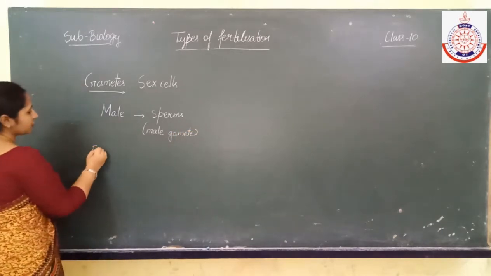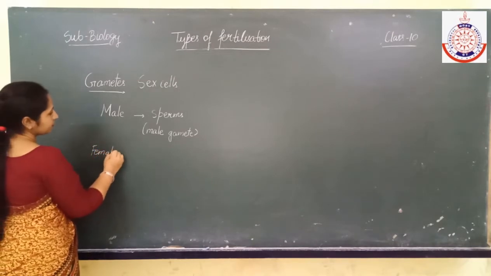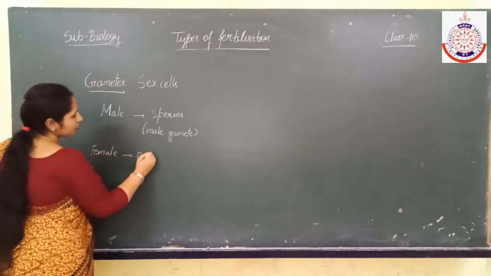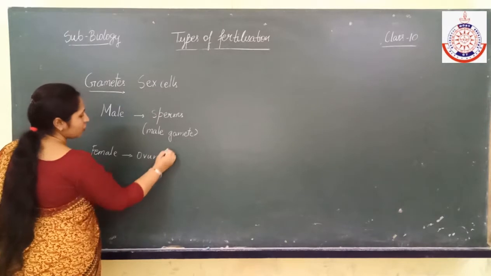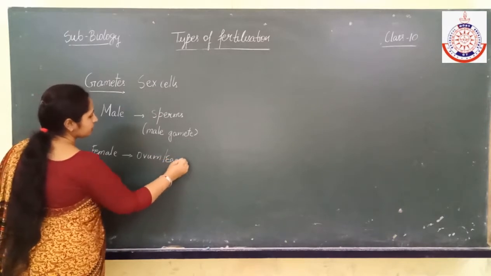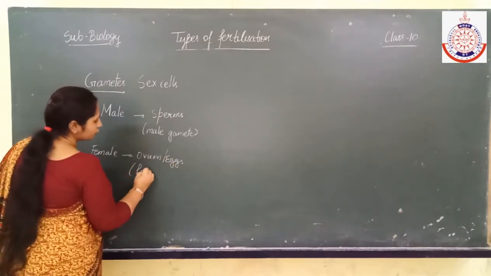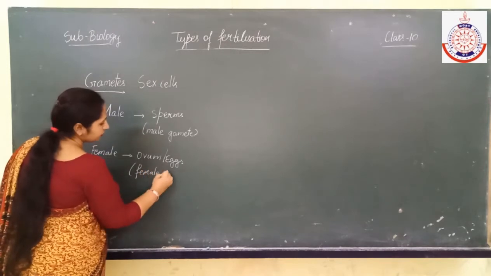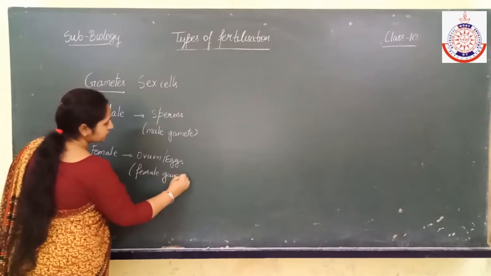And in the case of female, they produce ovum, also known as eggs. These are known as female gametes.